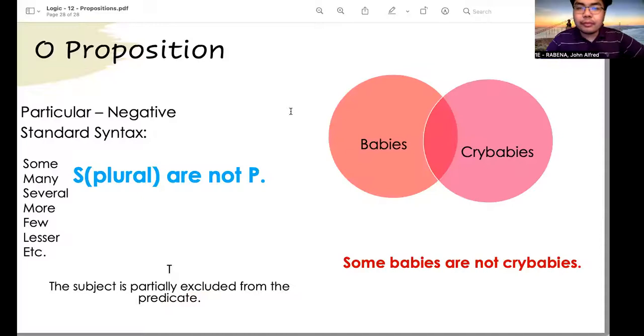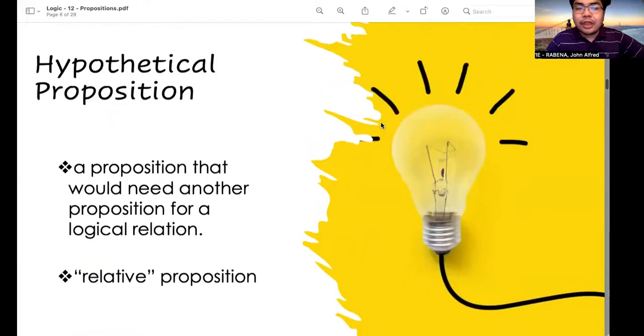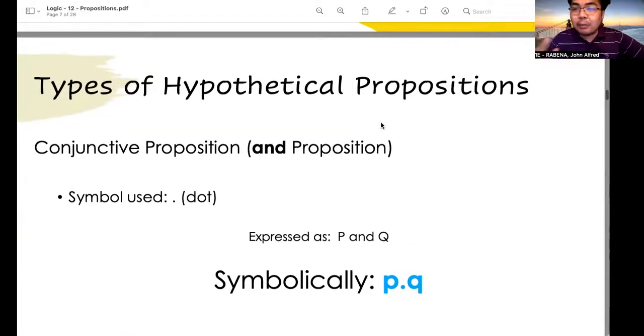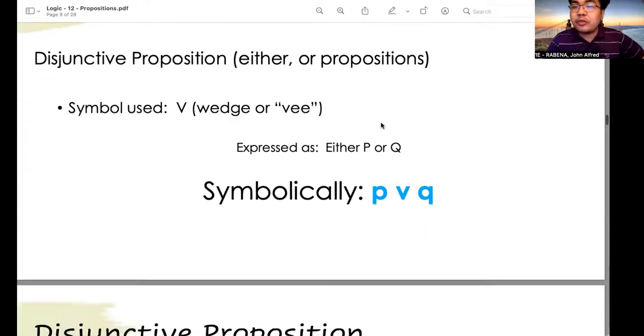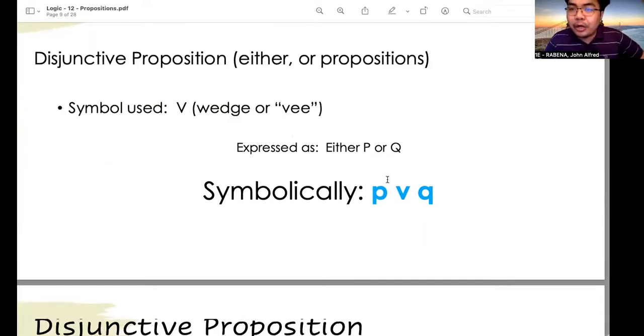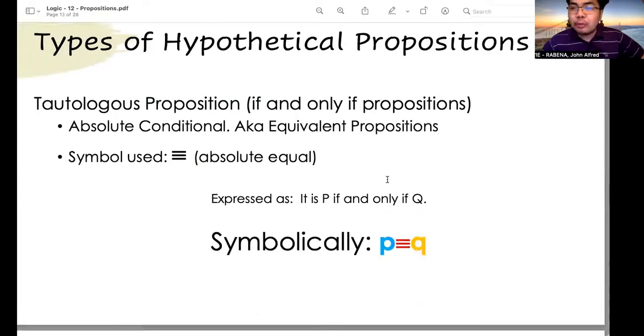All right, so that is all for our discussion for the types of propositions. Again, let's have a recap. The hypothetical propositions are propositions which indicate a relation. The types are conjunctive propositions which make use of the word and, disjunctive propositions which make use of the words either or, conditional propositions which are the if-then propositions, and tautologous propositions which indicate absolute equivalence or equality, and is indicated by the words if and only if.